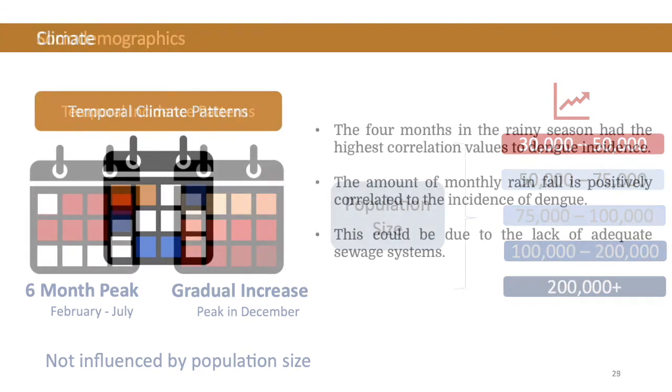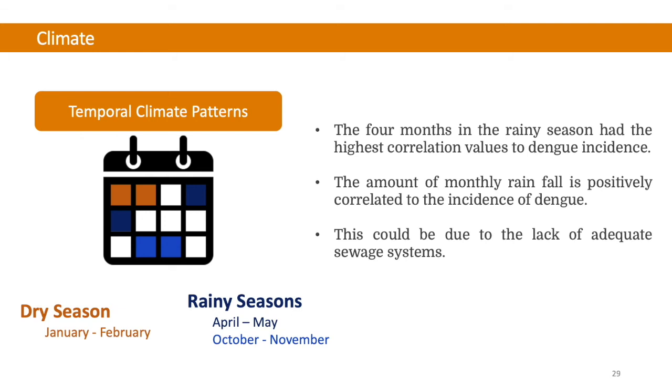Across all 235 municipalities, there are 2-month intervals with high rainfall values, April to May and October to November. On the contrary, January and February are the driest months of the year. The 4 rainy season months had the highest correlation values to dengue incidence. With respect to the temporal incidence patterns, both rainy seasons correspond to months with peak incidence values. Therefore, the amount of monthly rainfall is positively correlated to the incidence of dengue. This could be due to the lack of adequate sewage systems. A buildup of water in the streets would attract the disease-carrying arthropods.